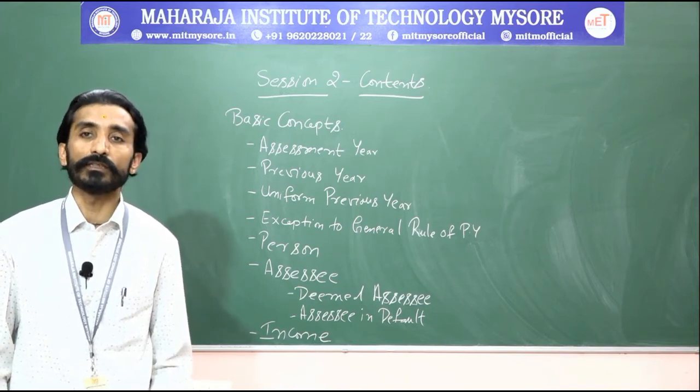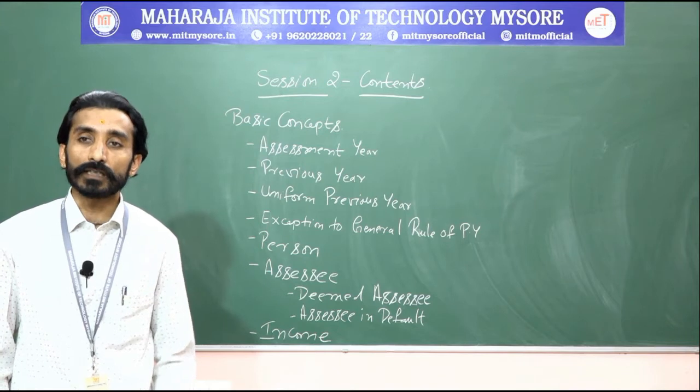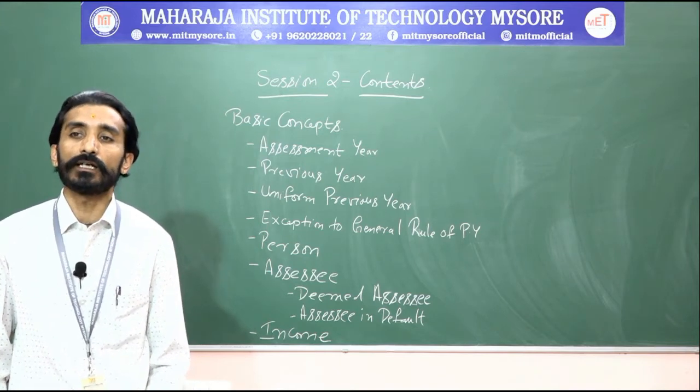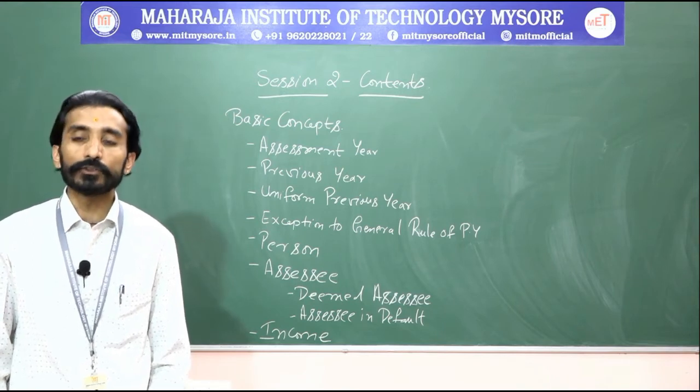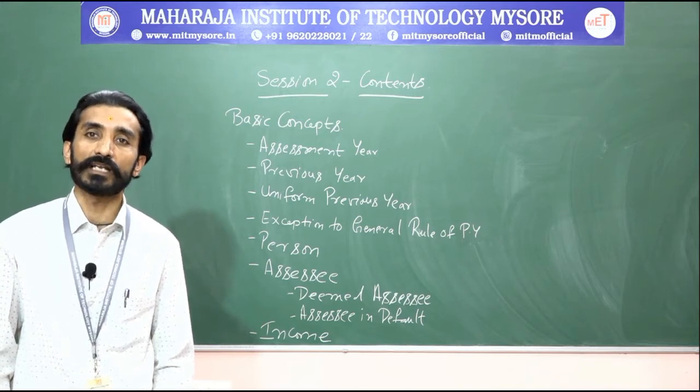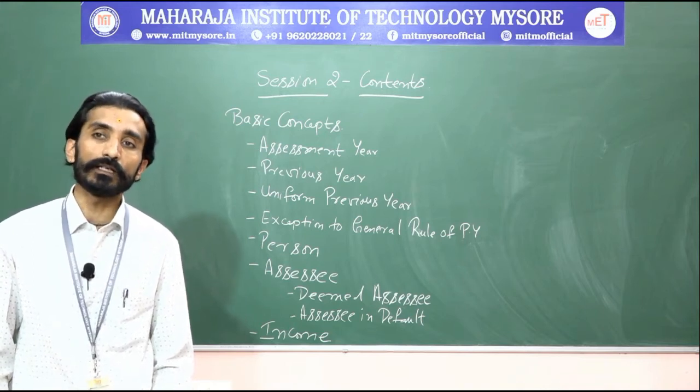Based on this, you think about which sources of income you have as an individual, and assessment will be made accordingly. For example, if I start my business on 1st July, what will be my previous year?